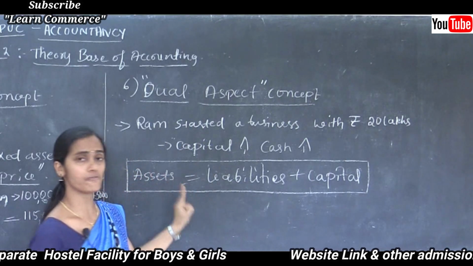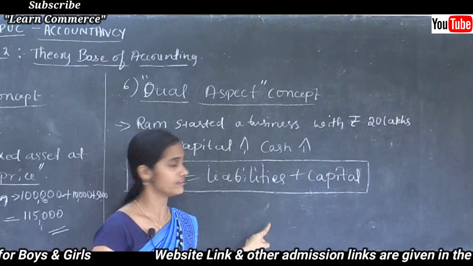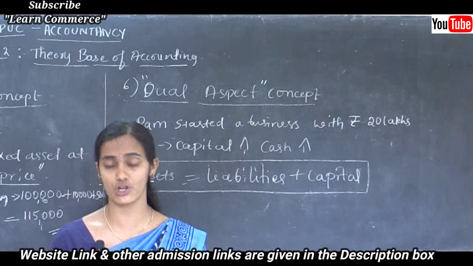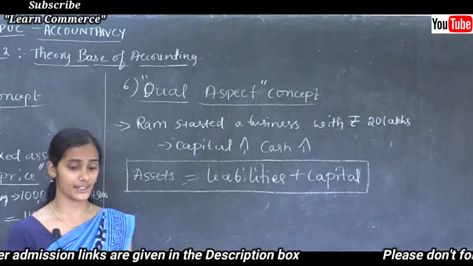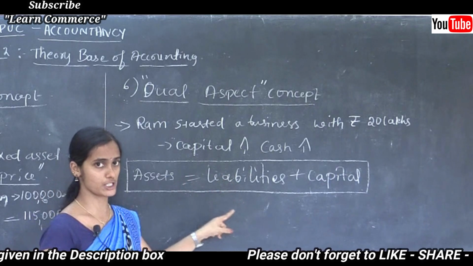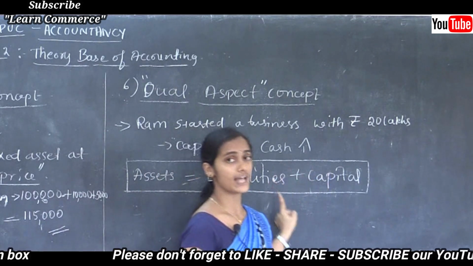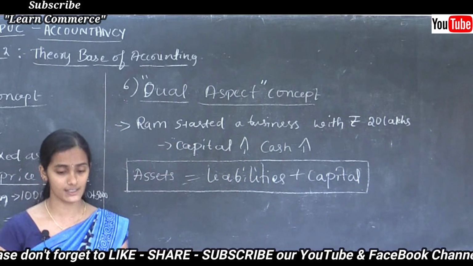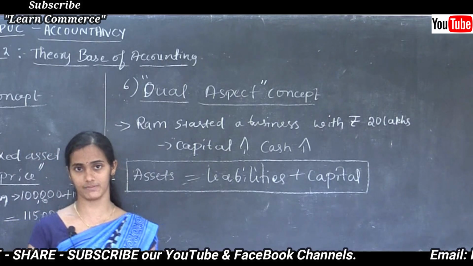So assets of a firm always equal the firm's liabilities and equity. You know the meaning of liability and capital also. Liability means the obligation of the firm, or the dues or the debts of the firm to another enterprise or to other establishments, right? So obligations, responsibility of an organization. So total assets of a firm is always equal to liabilities and equity of the firm. This concept explains that if something is given,